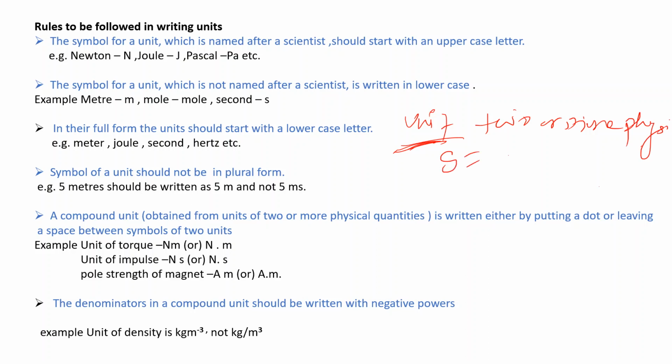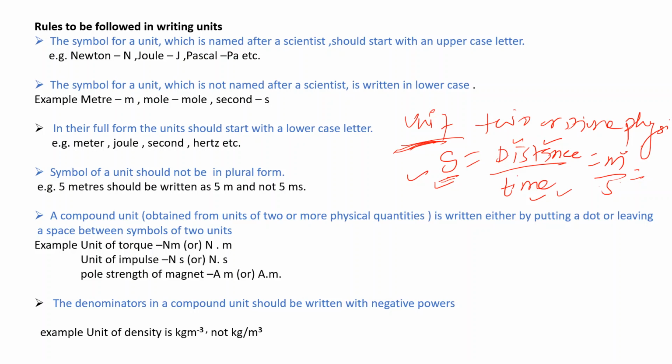Speed is equal to distance by time, meaning meter per second. So the unit of speed is a combination of the unit of distance and the unit of time, and you get meter per second. So this is a compound unit.